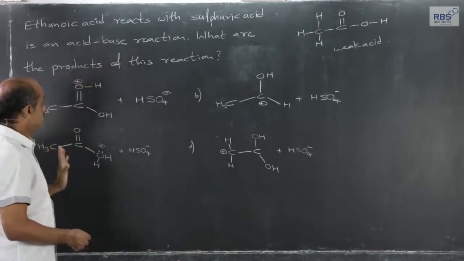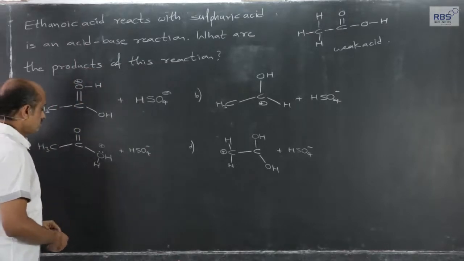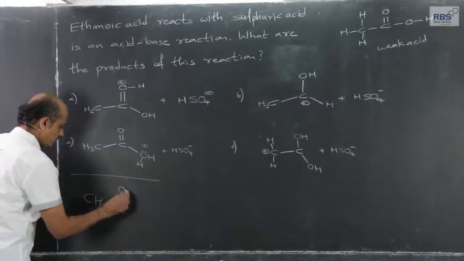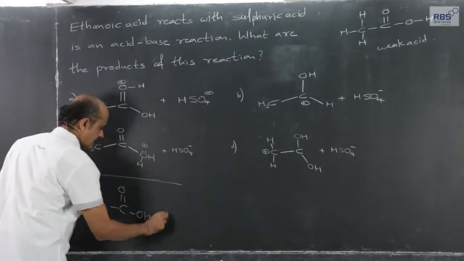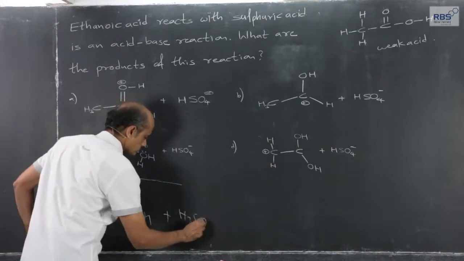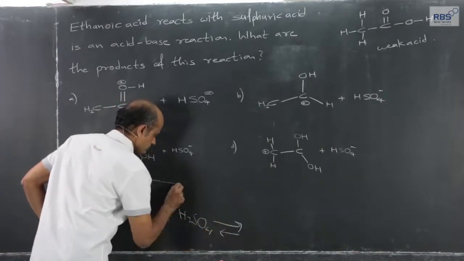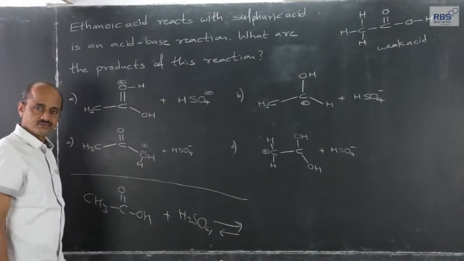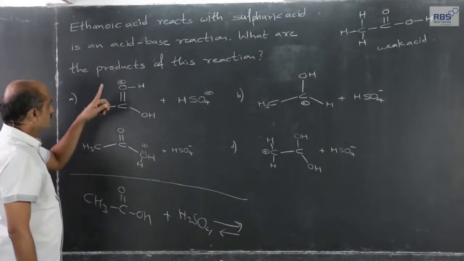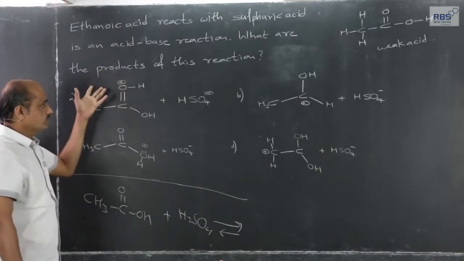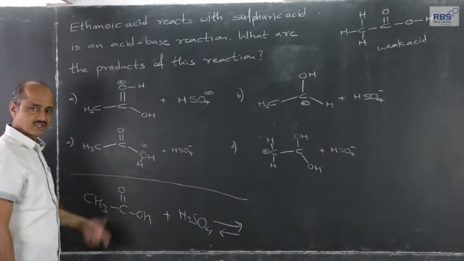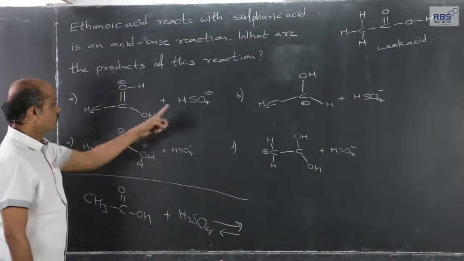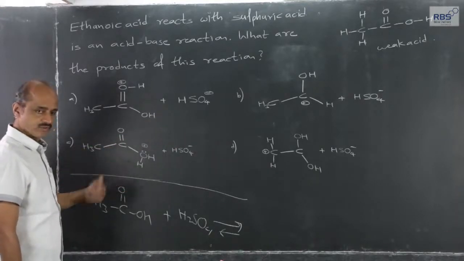Ethanoic acid reacts with sulfuric acid. Here it is said, this ethanoic acid, common name acetic acid, reacts with sulfuric acid, H2SO4, and gives. And if we follow all the four options, alternatives, in the question they should have, this was a question in one of the exams I have selected deliberately. If we follow all the options, A, B, C, D, we have to choose one of the four, the one